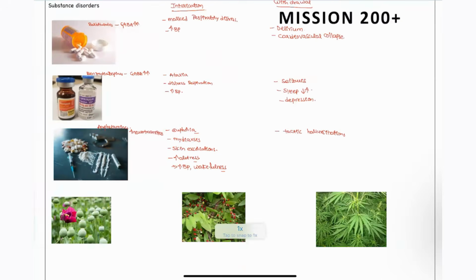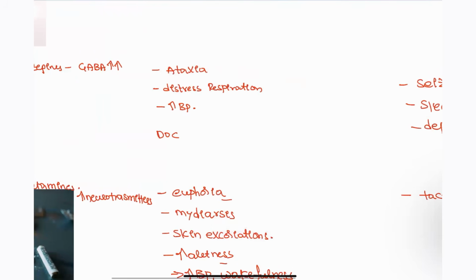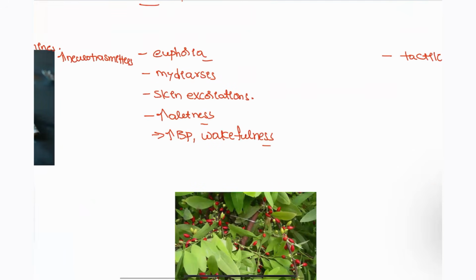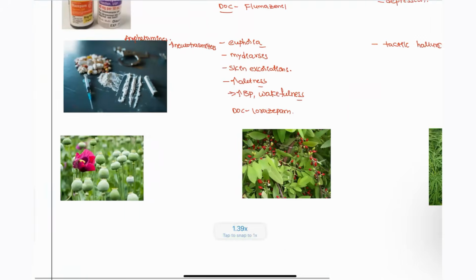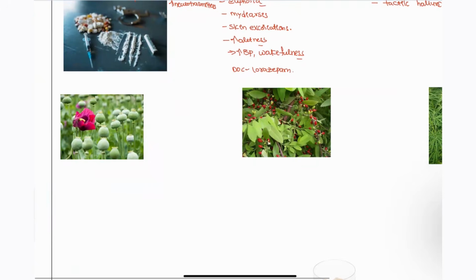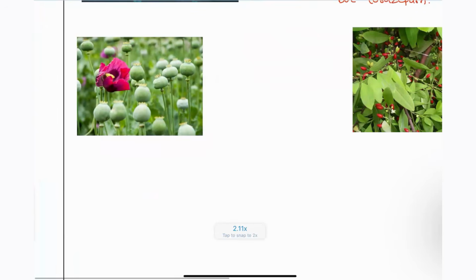Next, the drug of choice for this patient, what we can give to decrease this condition, is flumazenil. Okay, flumazenil can be given for this patient. Next, here you can give the drug of choice, that is lorazepam, a benzodiazepine should be given for this patient.